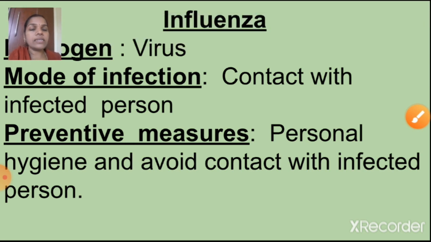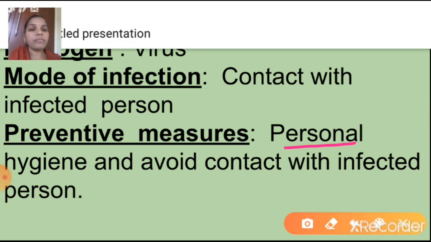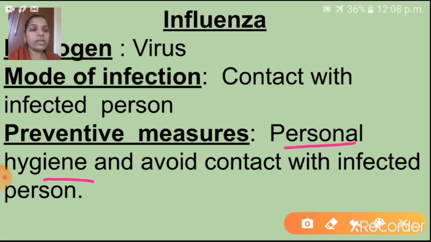Next disease is influenza. Okay, influenza is also a viral disease. Mode of infection: contact with an infected person. It will spread from one person to another person through contact. Next one is preventive measures: personal hygiene and avoid contact with infected persons. Okay, shall I go to next?